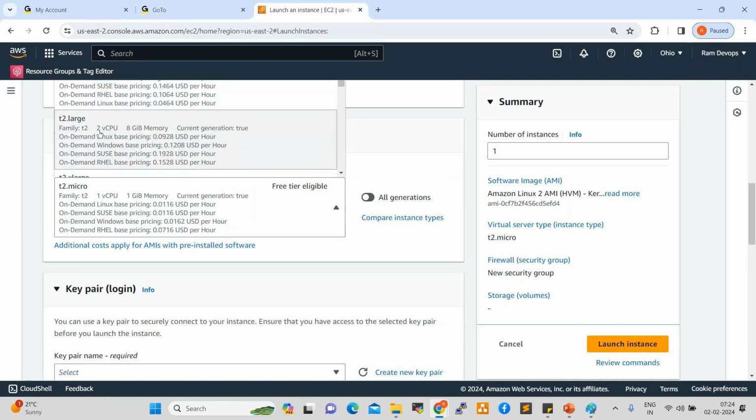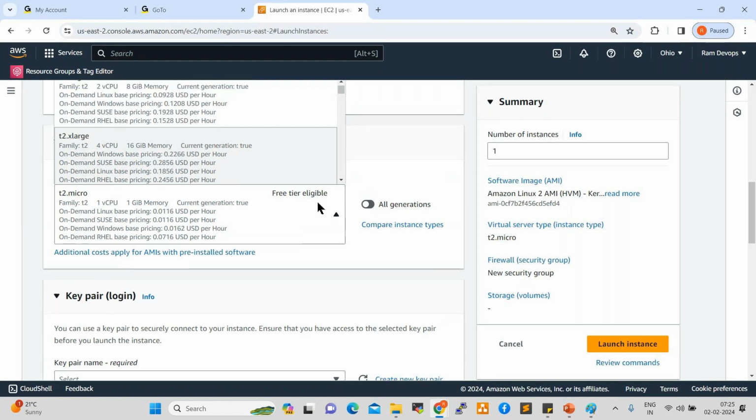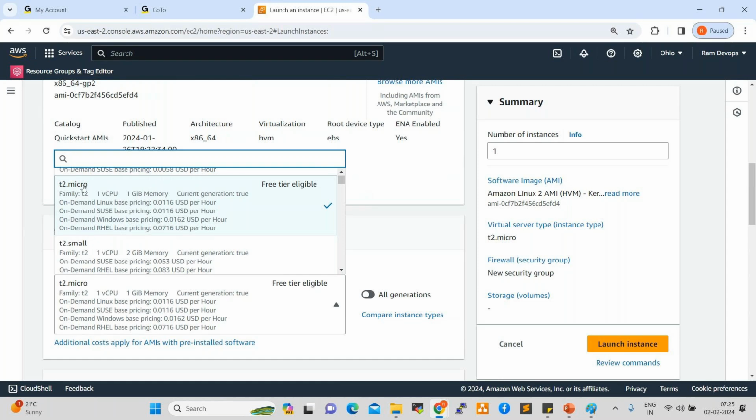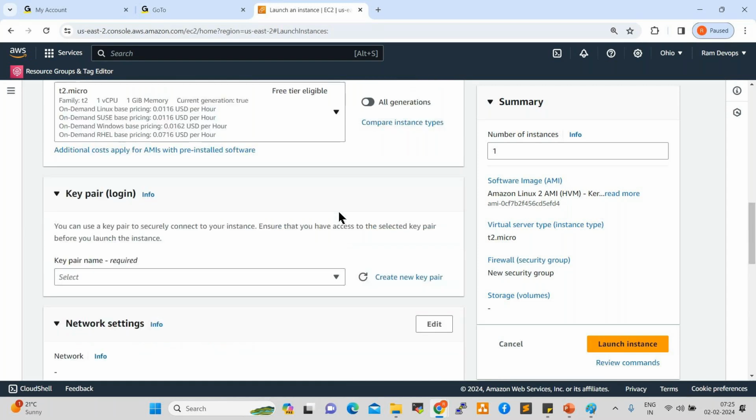T2 large is 2 CPUs, 8 GB RAM. T2 X large, 4 virtual CPUs, 16 GB RAM. As per the client requirement, we need to select this, right? They give you all the information in the ticket or request. For now, we can select T2 micro here. This one I can use. Select this T2 micro. Next one, key pair.